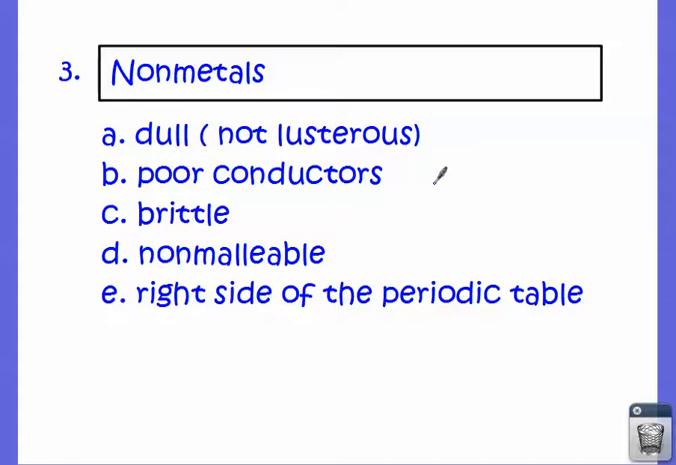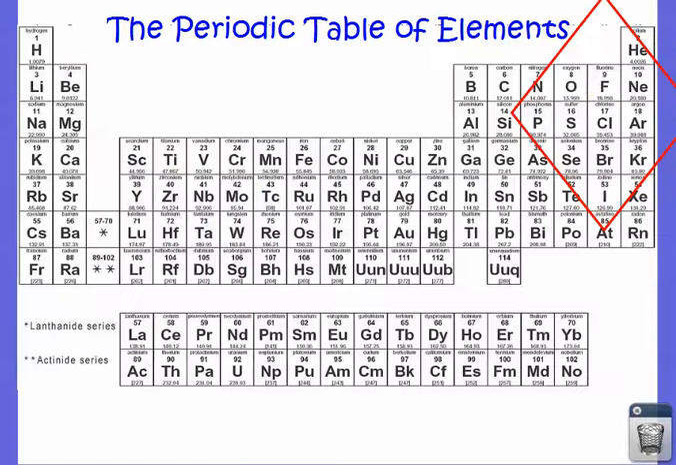Now, nonmetal is our last category of elements, and these are things that are dull. They're poor conductors of electricity and heat. They're brittle, meaning that they crumble or break apart. They're not flexible. They're non-malleable, non-ductile, and these are the elements that are on the right-hand side of the periodic table.